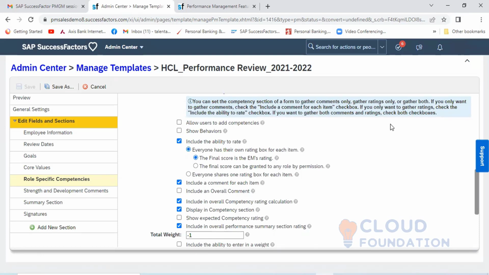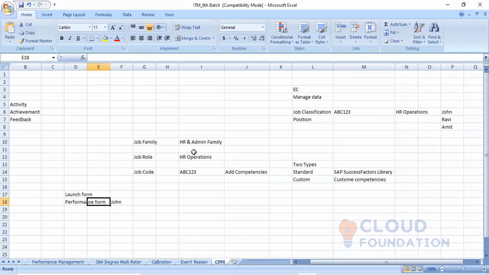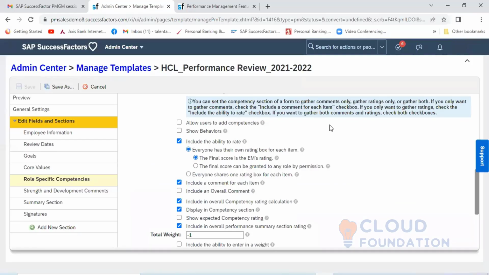So if the client wants that, then it's okay. If the client is not allowing it, then automatically, according to the job code, with the help of the configuration we have done, the competencies already mapped for that job code will by default come to all the users who are tagged in that job code. So there is no requirement of giving an add button to the employee. You are able to restrict it.